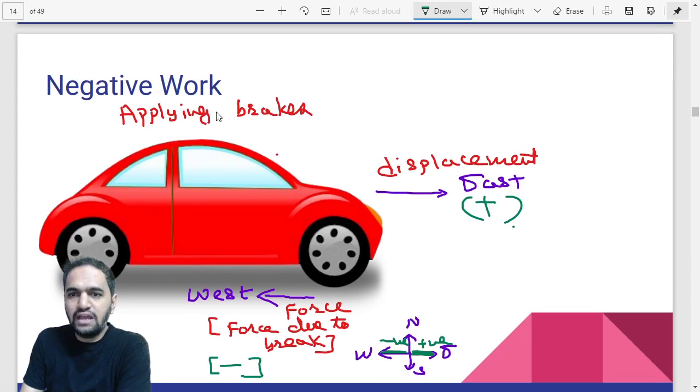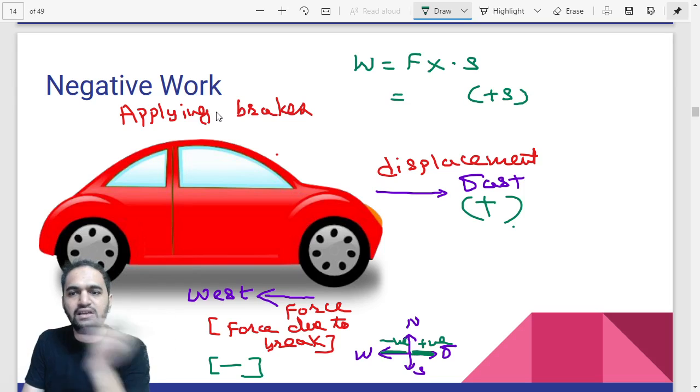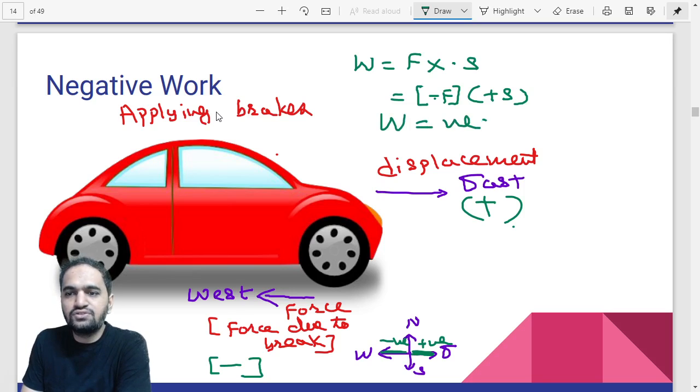So when we are trying to calculate work in this case, it would be force into displacement. But according to your information, displacement is positive. And force in this case is negative, because it is acting in the opposite direction. So you can just write it down there, negative, positive. And what happens in multiplication between minus and positive? The answer would be negative. Multiplication between negative and positive is always negative. So the work done in this case will be negative.